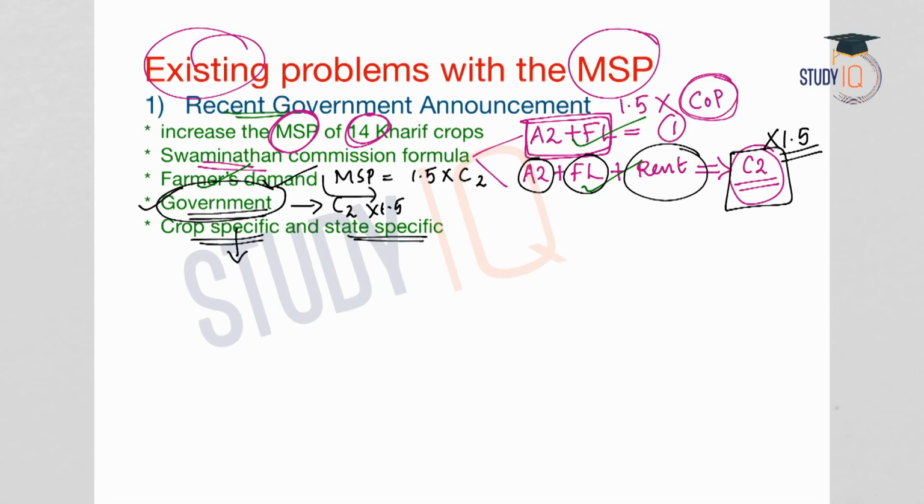For some other crops it can be less. So it is crop specific and state specific. In some states the MSP works well. In those states which already have a robust procurement system in place, MSP will work well. And suppose in some states there are no mechanisms for the procurement of crops, the MSP will not work well. So it is crop specific and state specific. And this is one major disadvantage of MSP.